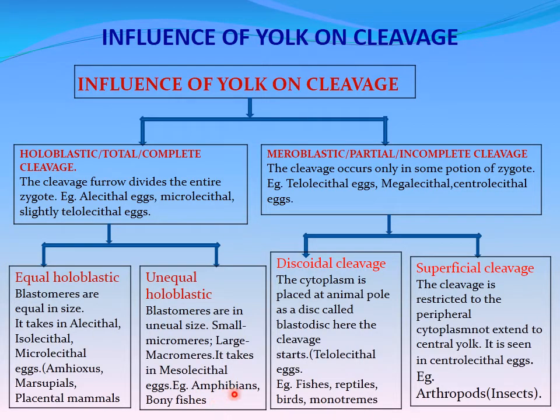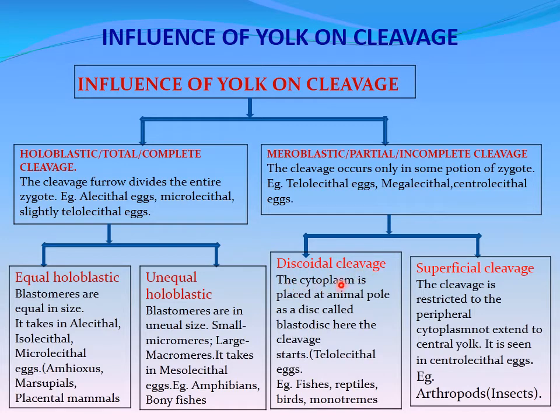And the meroblastic cleavage is again classified into two types, discoidal cleavage and superficial cleavage. Discoidal cleavage: the cytoplasm is placed at the animal pole as a disc called blastodisc. Here the cleavage will start. As it forms a disc-like structure from which the cleavage will start, we call this type of cleavage discoidal cleavage.